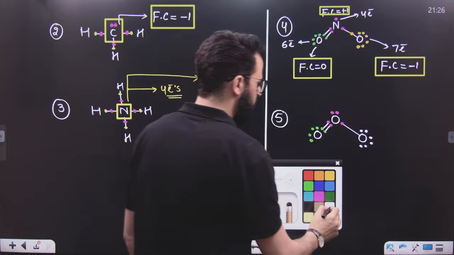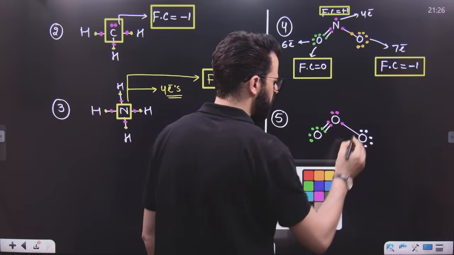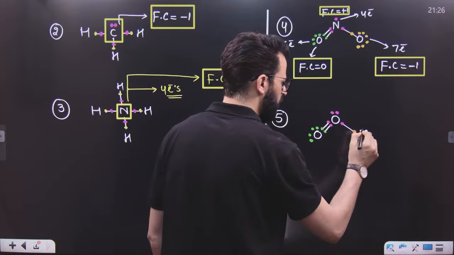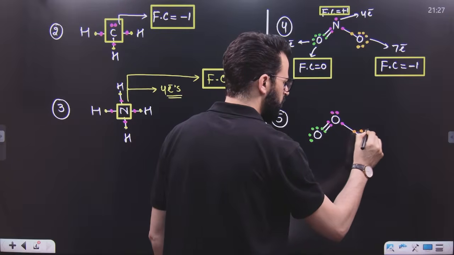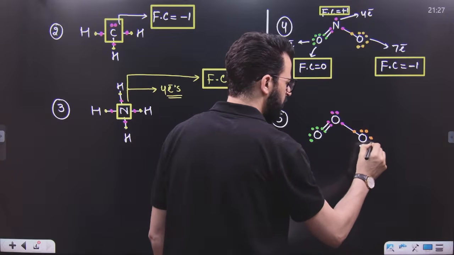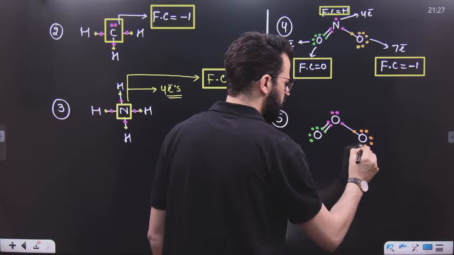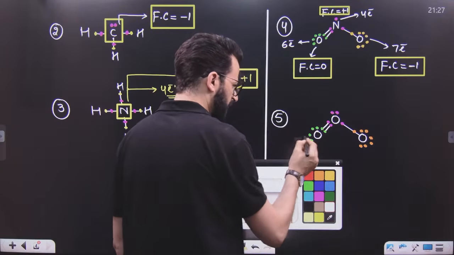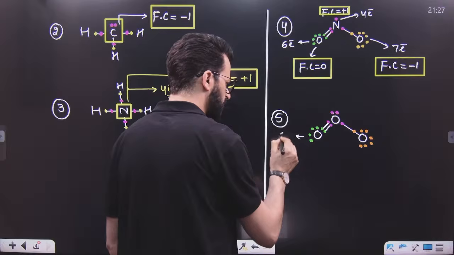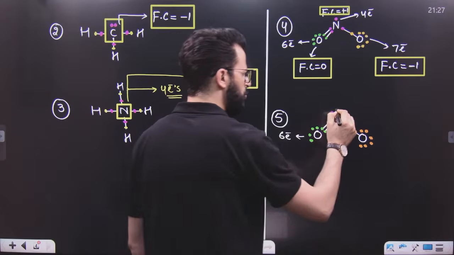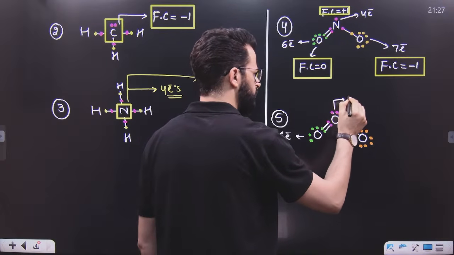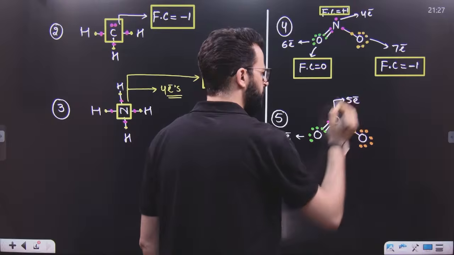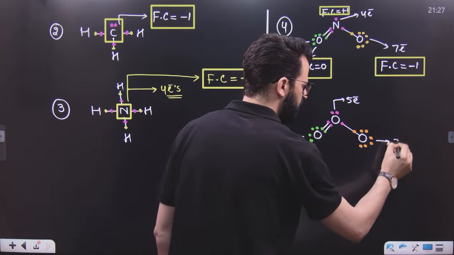After that, this oxygen is having 1, 2, 3, 4, 5, 6, and 7 electrons. So can I say this oxygen is having 6 electrons, this oxygen is having 5 electrons, and this oxygen is having 7 electrons?